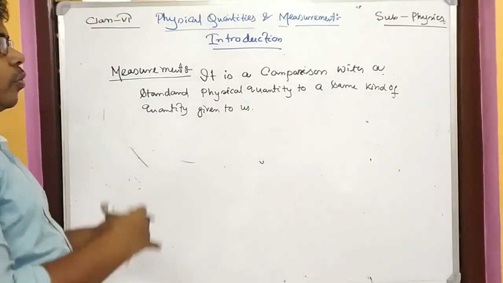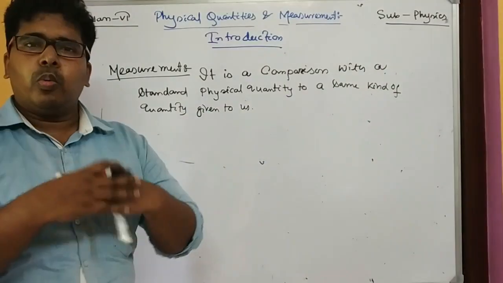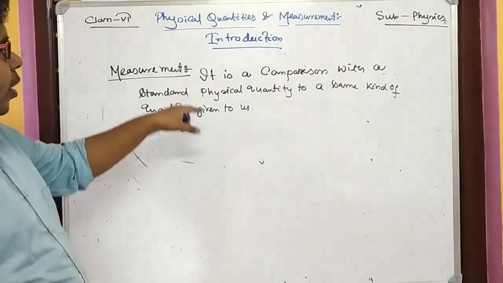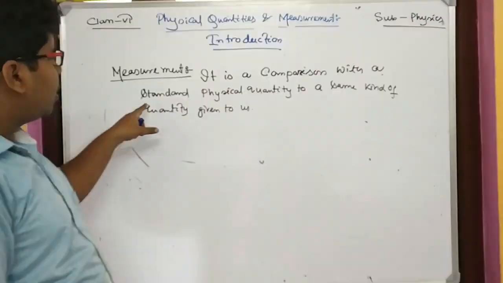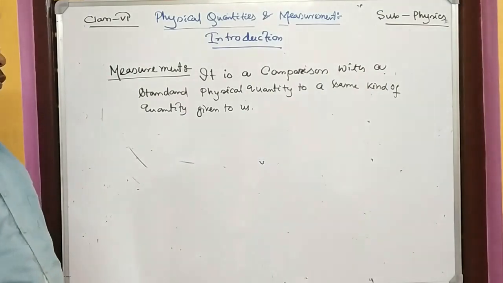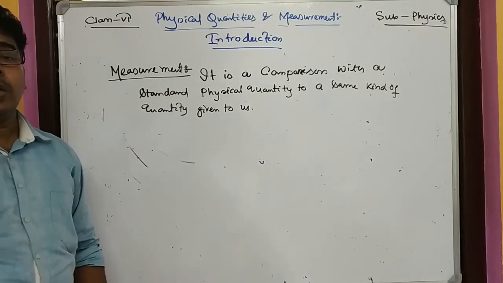Now you can say, sir, what have you written? We have not understood what is written. I'll make you understand what is written. It is a comparison with a standard physical quantity to a same kind of physical quantity given to us.